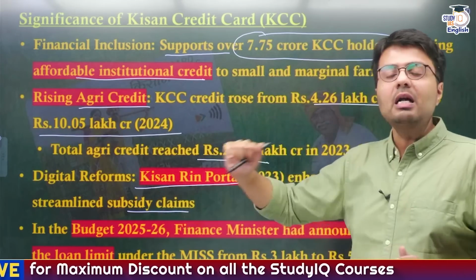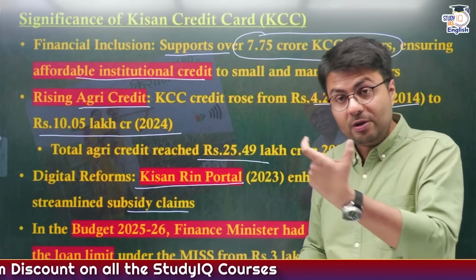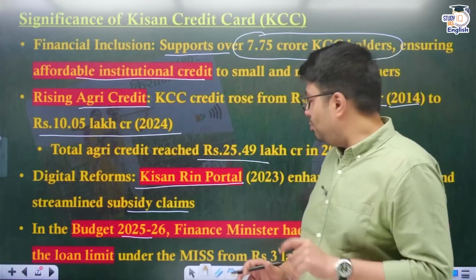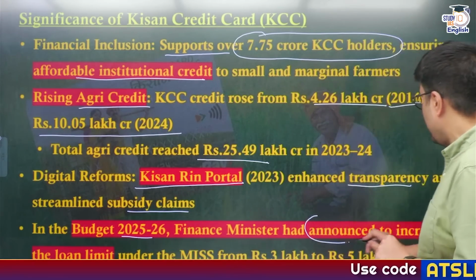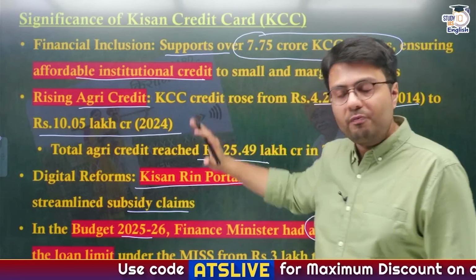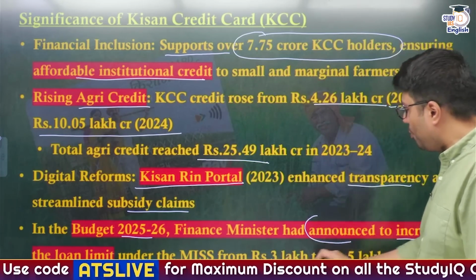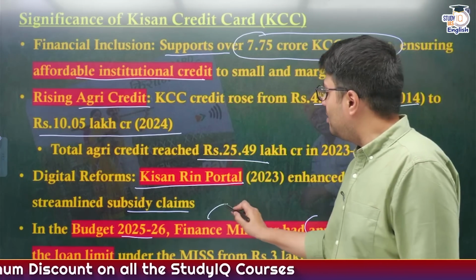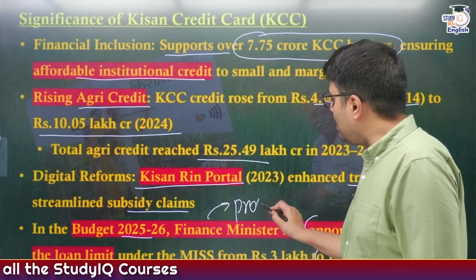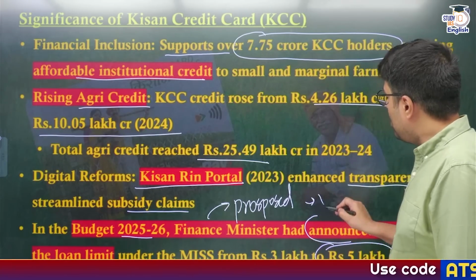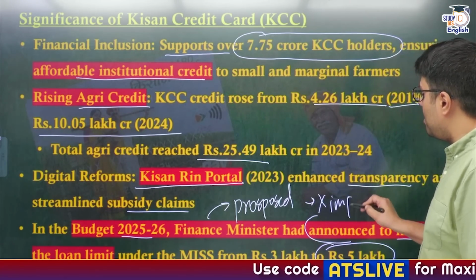And an important announcement was made by Madam Finance Minister in this year's budget, that was Budget 25-26. Madam Finance Minister highlighted that the government is planning to increase the loan limit under the modified interest subvention scheme from 3 lakh rupees to 5 lakh rupees. But what you need to understand is that this has been proposed; the government has said that we will increase it, but this has not been implemented right now.